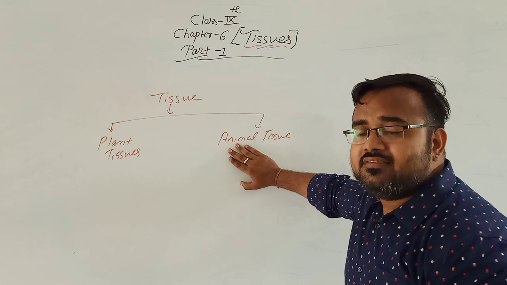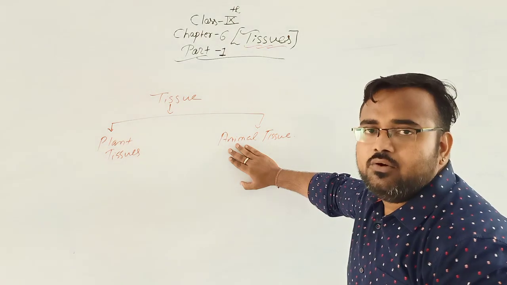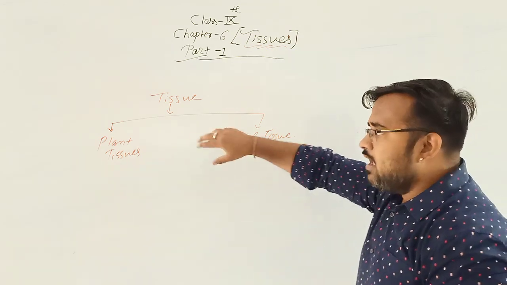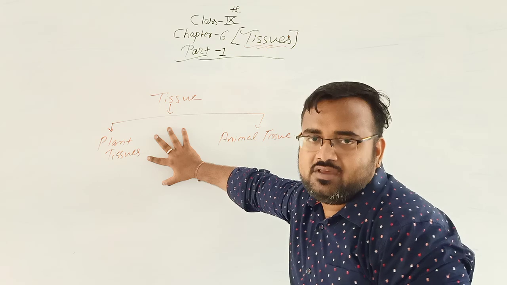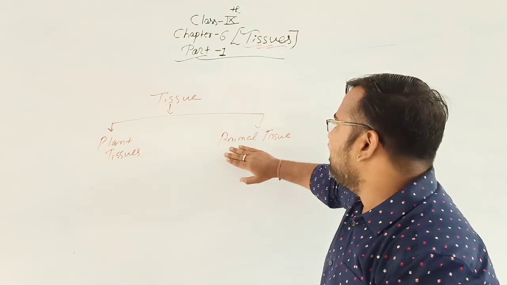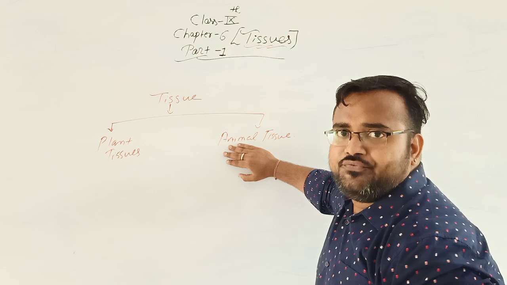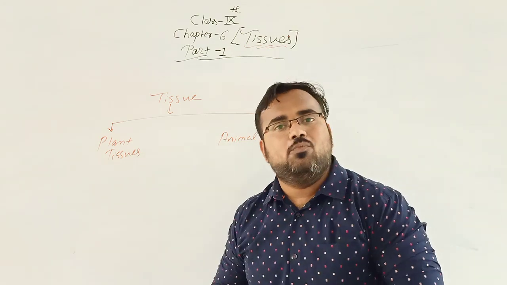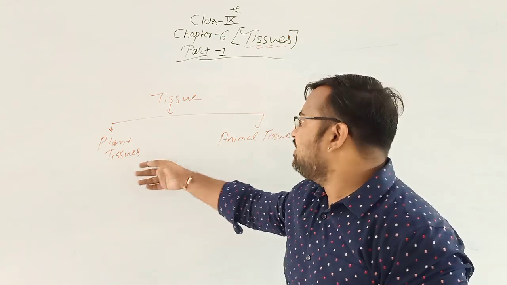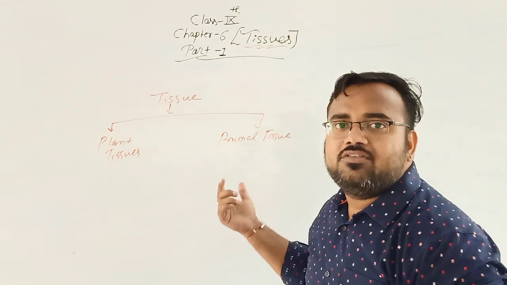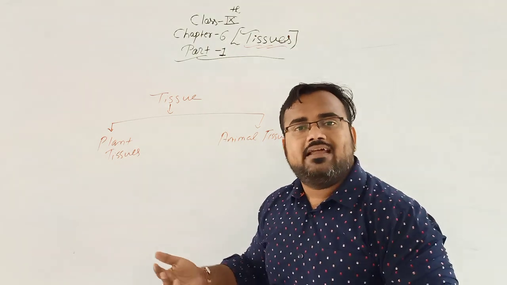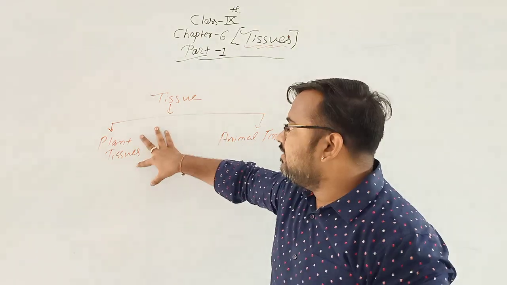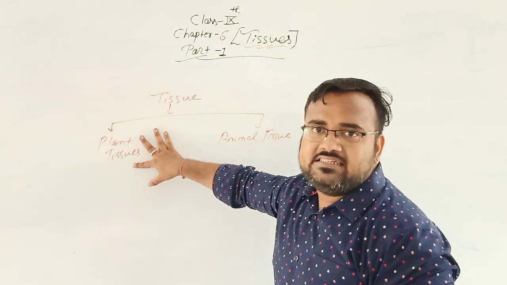the animals can move from one place to another place, but the plant cannot move from one place to another place. This is the difference. It means here the tissue can move from one place to another, but here the tissue cannot be moved. Therefore, they are divided into 2: plant tissues and animal tissues. Animal tissues can move from one part to another part. That means the tissues present in animals are movable and the plant tissues are rigid in nature.